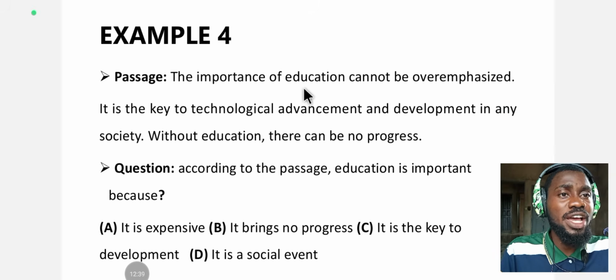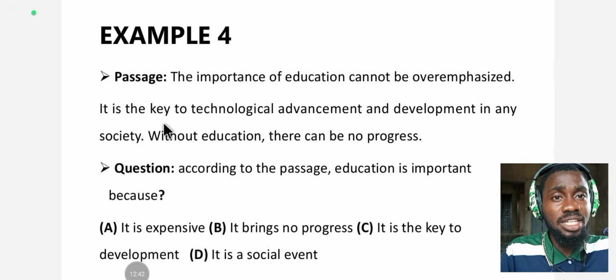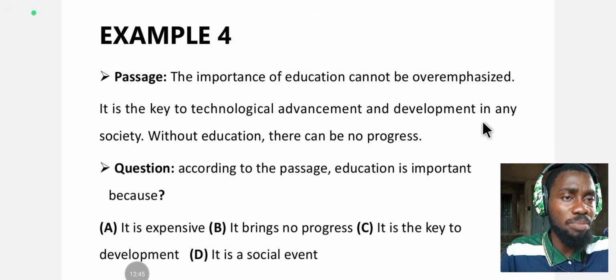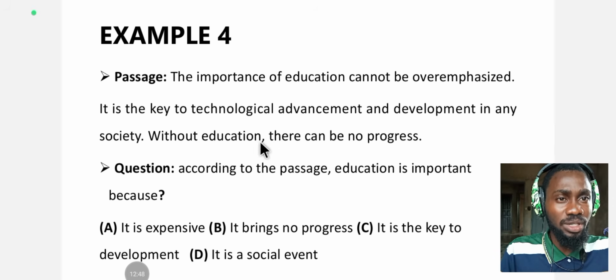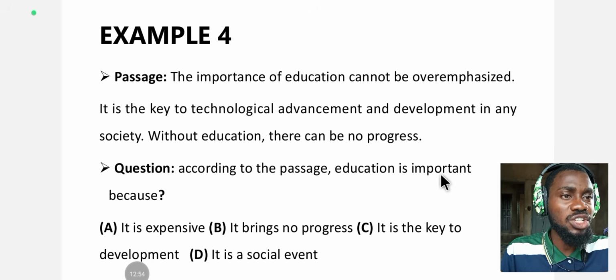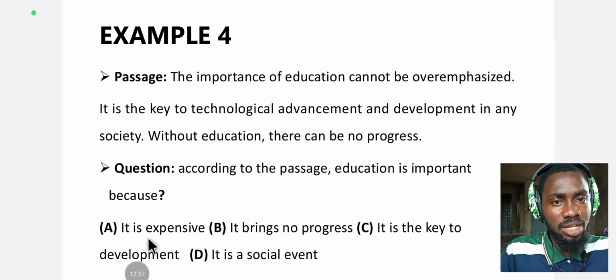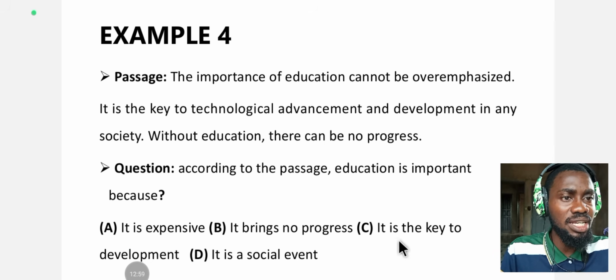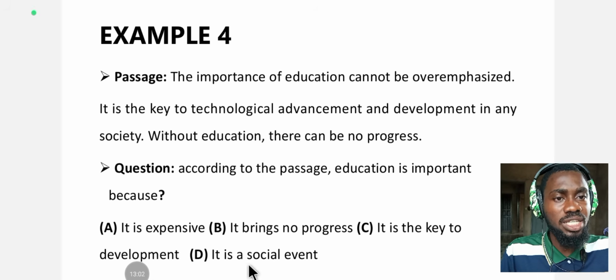The importance of education cannot be overemphasized. It is the key to technological advancement and development in any society. Without education, there can be no progress. The question reads, according to the passage, education is important because A, it is expensive, B, it brings no progress, C, it is the key to development, D, it is a social event.